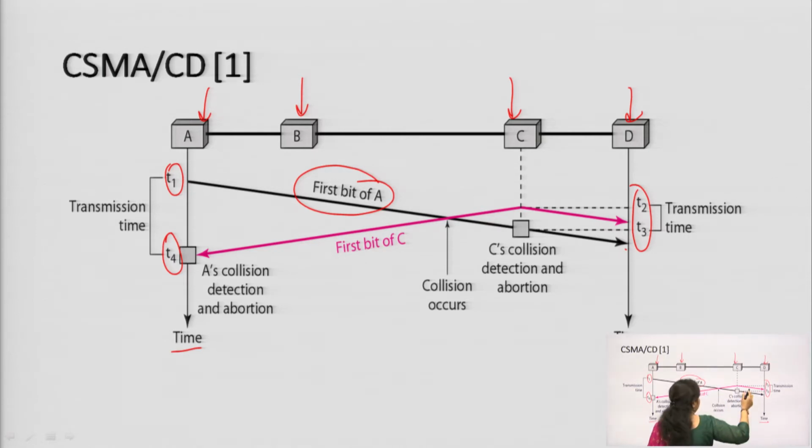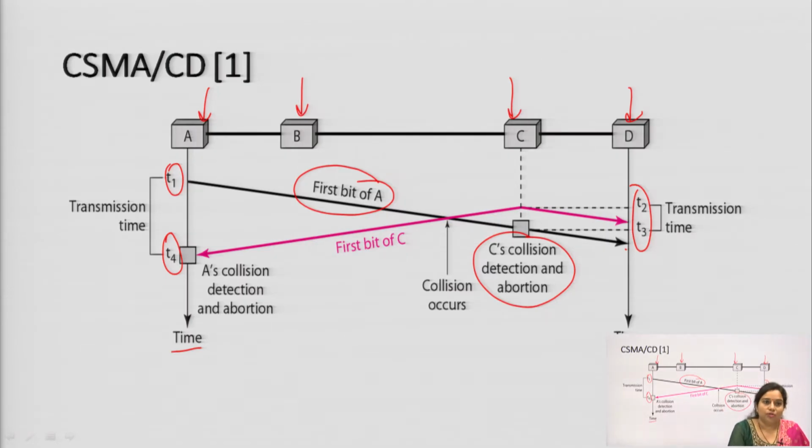At this point you can see that C's collision detection and abortion is there. Collision detection means whenever any collision has taken place. What does collision mean? Collision means there is a loss of information, it has not reached its allocated receiver.